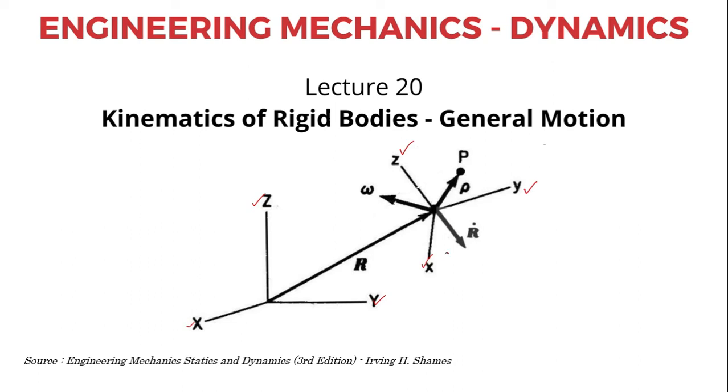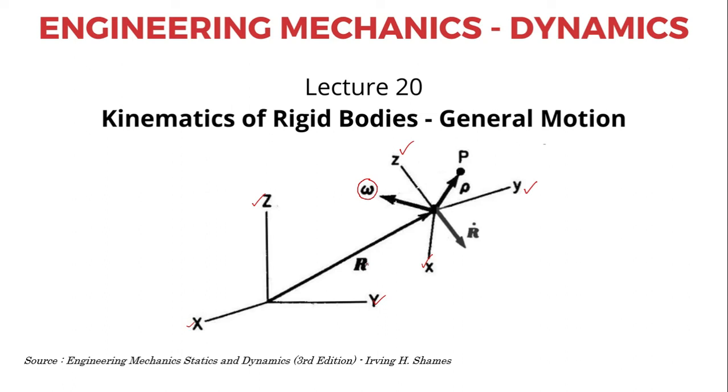Now small x, small y, small z, the moving reference frame, is undergoing some general motion with respect to the capital XYZ. So at an instant of time, the corresponding angular velocity of the moving reference frame with respect to the fixed reference frame is omega.